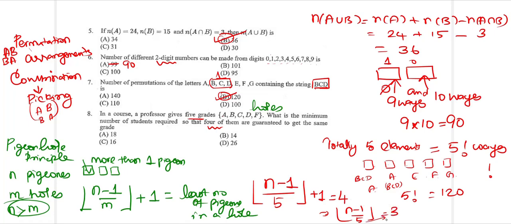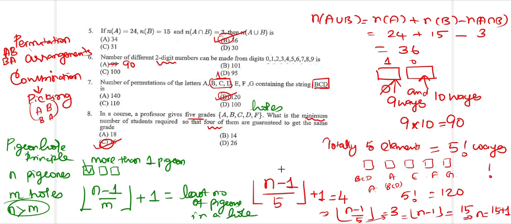Cross multiply this 5 to the opposite side. n minus 1 will be equal to 5 threes are 15. So what will n be equal to? Move this minus 1 to the opposite side, so it becomes plus 1. This floor is going to give the least value, meaning you will have the minimum number requirement. So the minimum number of students required is going to be 15 plus 1. So the answer is 16.